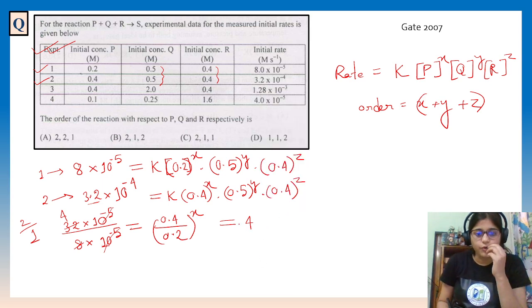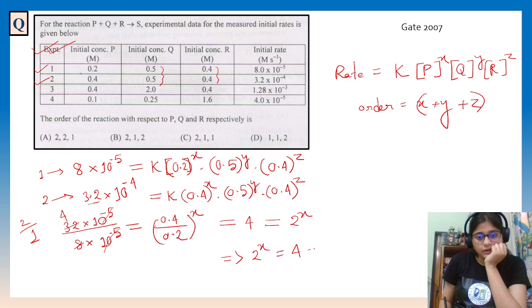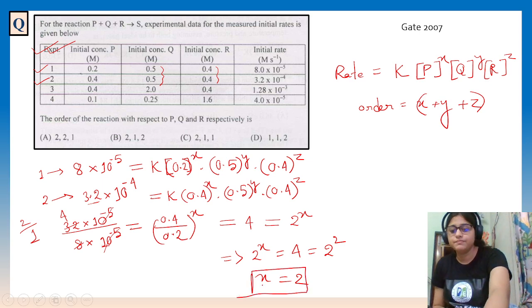Okay, so 4, and here again equal to 2 to the power x, right? And if we write 2 to the power x equal to 4, we can write this as 2 to the power 2. So then x will be 2. We got one value, x equal to 2. Now, okay, that is there.